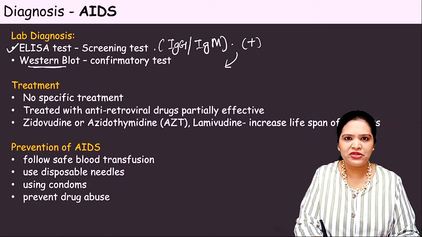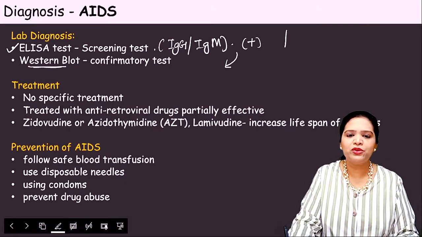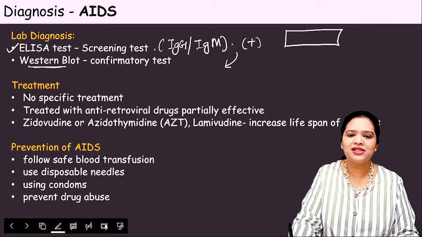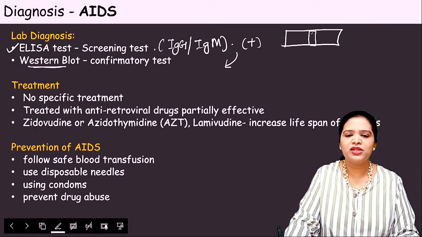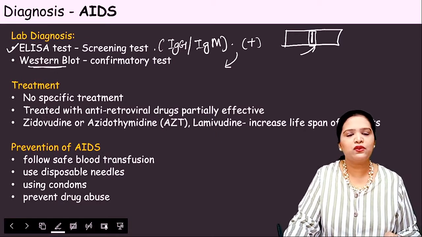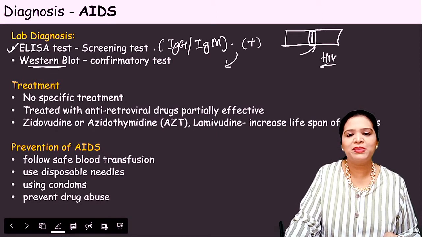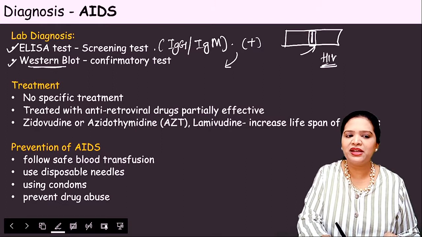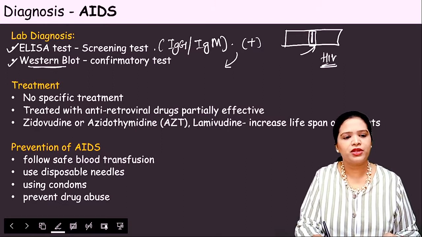First stage is ELISA. So if antibodies are there, if ELISA test for HIV screening is positive, then we do the confirmatory test. Even we have strip, you know how we do for pregnancy test. Some strip will be there, no, which gives a positive stripes. So even we have strip test for HIV. Okay. So these are basic diagnostic tests, but confirmatory test is Western blot, right?